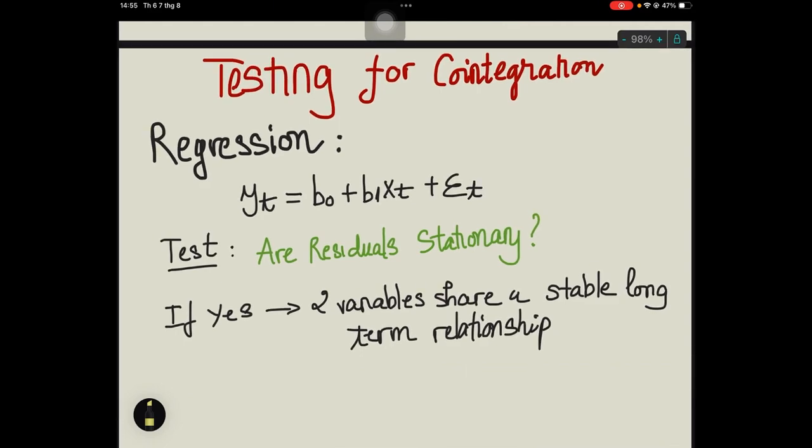So to test cointegration, we first estimate Yt on Xt. Then examine the residuals. The key question is, are the residuals stationary? If the residuals have a unit root, the relationship is not stable. The variables simply move together by coincidence. But if the residuals are stationary, the two variables share a stable long-term relationship. That means the regression relationship is meaningful.